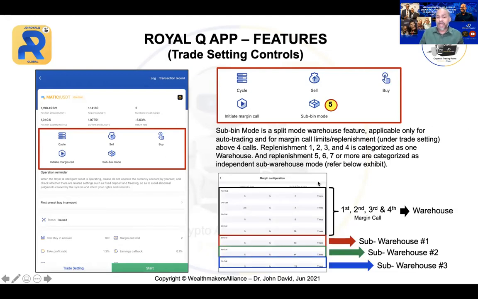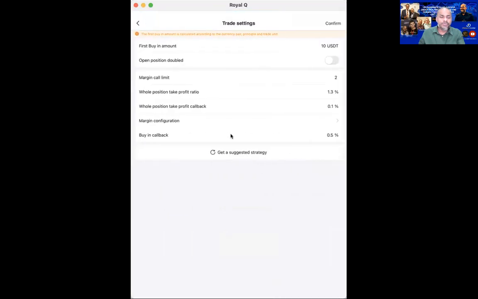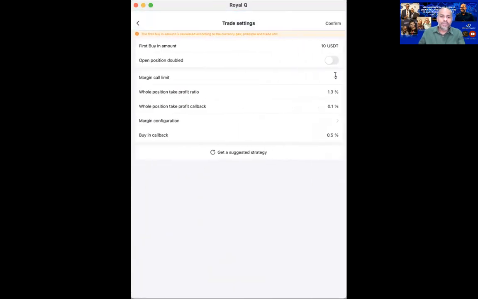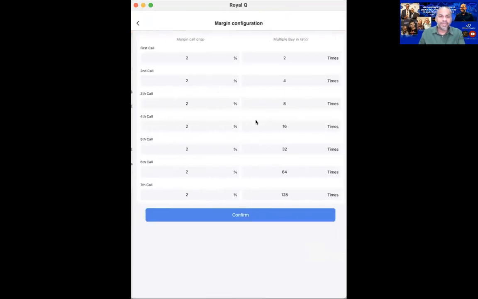If you look at this figure, let me just show you quickly in the Royal Queue. Let's go to ICP here. Now, we are using 2, so we don't have to worry. If I go for 7, you will see under the margin here, there are first call, second call, third call, fourth call, fifth call, sixth call, seventh call.